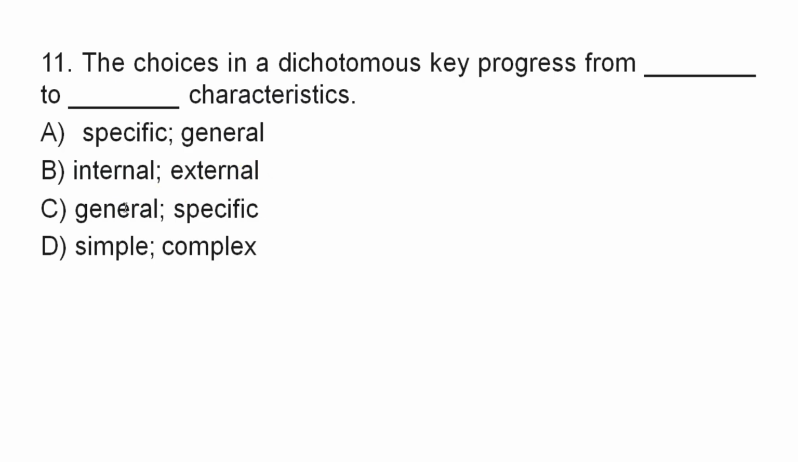From general to what? From general to specific. So the choice in a dichotomous key progresses from general to specific. So the correct answer for question number 11 is C.